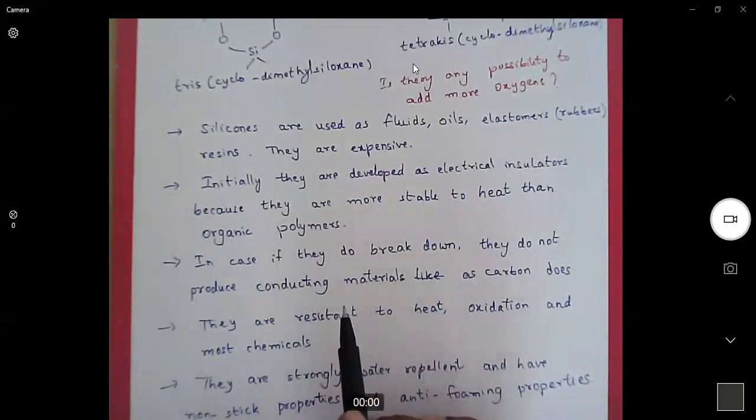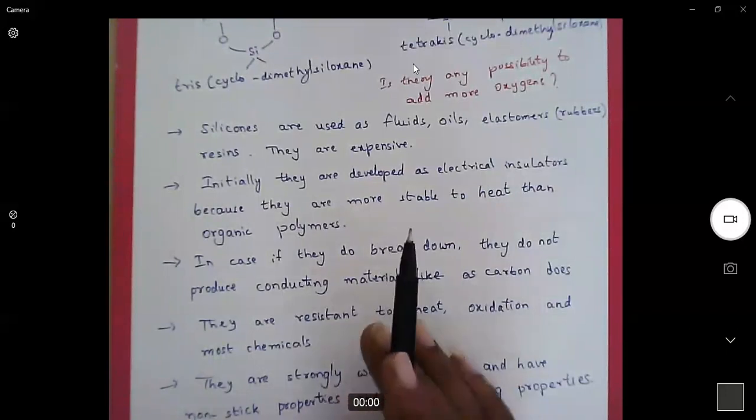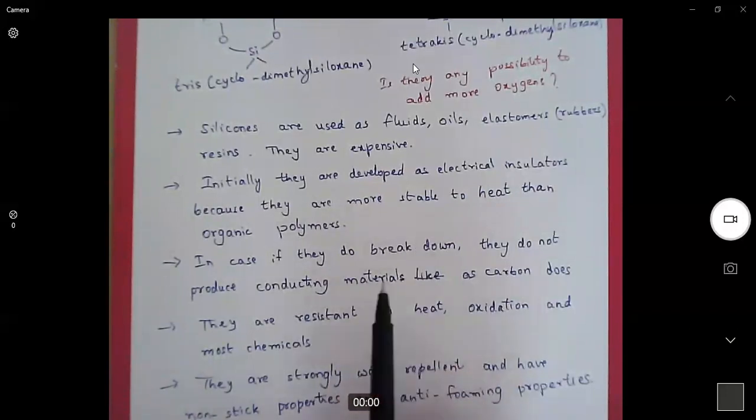But this fellow used to go there and pick some wire, and he gives that wire to his mother and asks her to use it as a support. So that means it acts as a heat resistant material, and it does not catch fire. Why does it not catch fire?